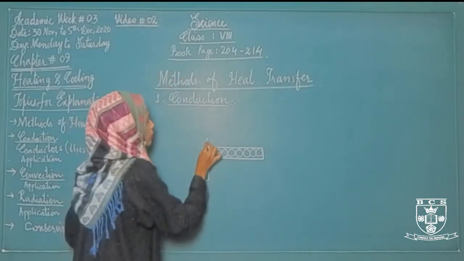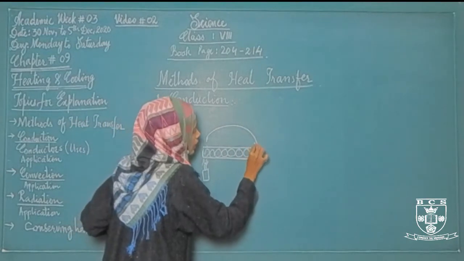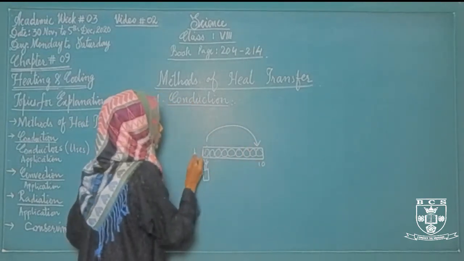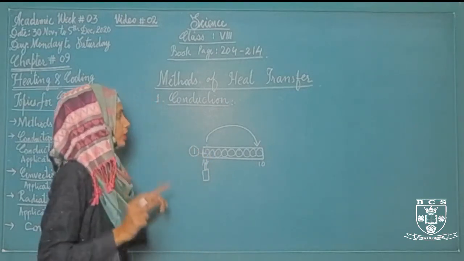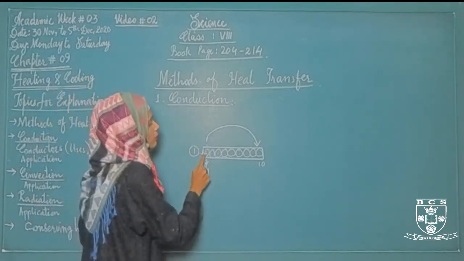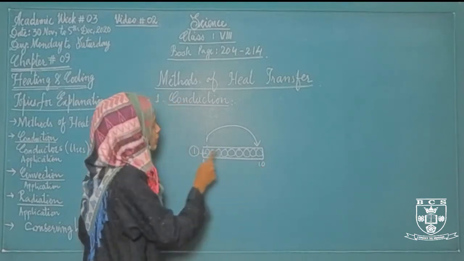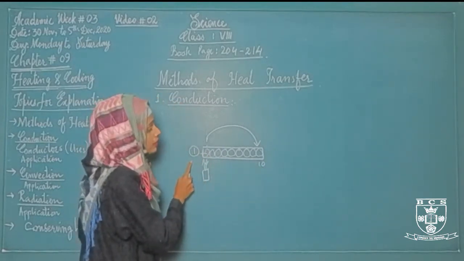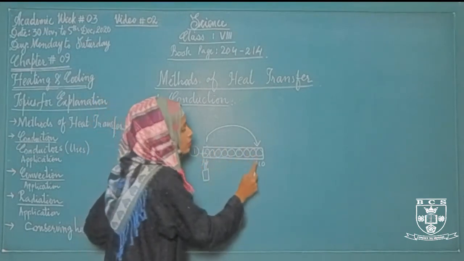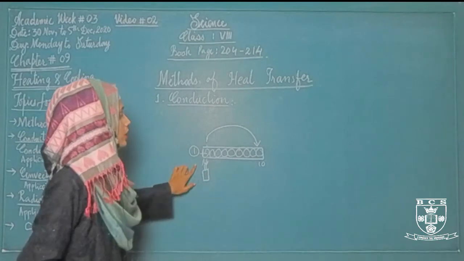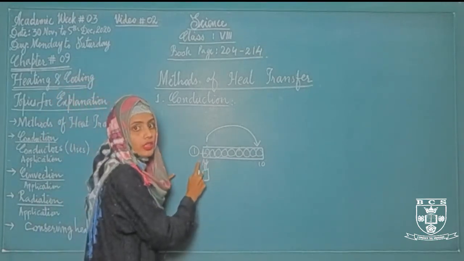The particle number 1 will not move and take the place of particle number 10. Let's suppose this is the particle number 1. During conduction of heat, particle number 1 does not replace particle number 10, nor is particle number 10 replaced by particle number 1, but the heat is transferred from the first particle to the last particle by vibration.